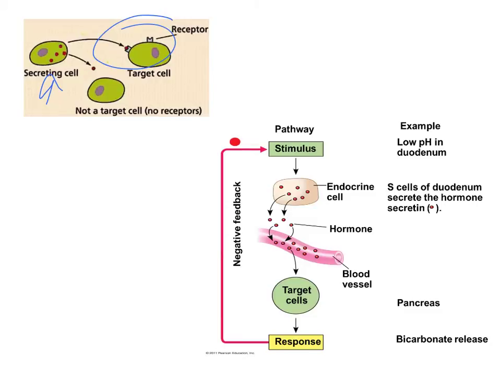Let's take a look at what's called secretin. Secretin is found in the duodenum, which is part of our digestive tract. So looking at this here, our stimulus is a low pH in the duodenum. When the stomach begins digestion, it releases all those acids. Remember, acids are low on our pH scale. And so when the contents of our stomach enter our intestines, they're acidic because they came straight from the stomach.